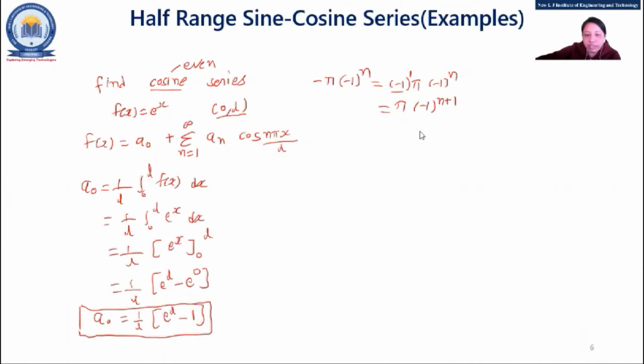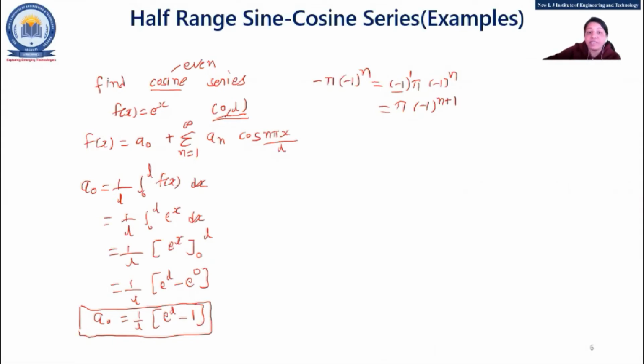Ma'am, why did we not consider cos nx? In which? Cos nx. See, whenever the interval is 0 to pi, you have to consider nx, right?